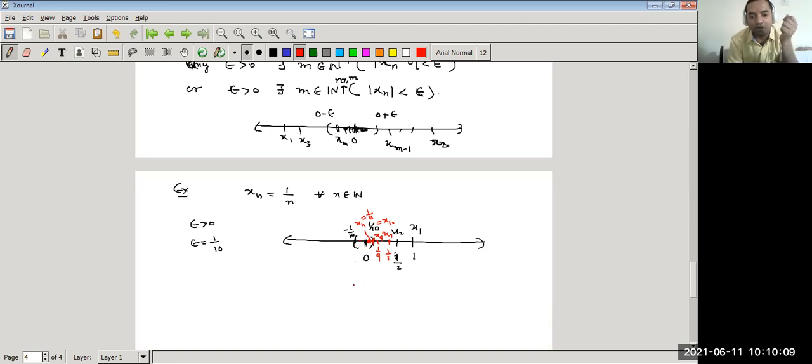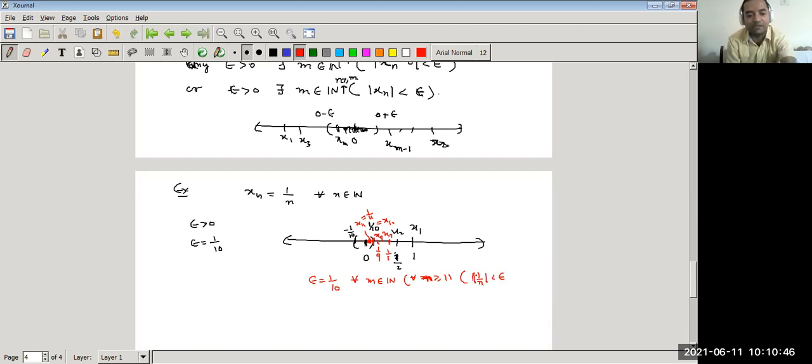So after this we can say, if epsilon is equal to 1/10, then for all n greater than or equal to 11, what happens? xn is 1/n, and |1/n| is less than epsilon.